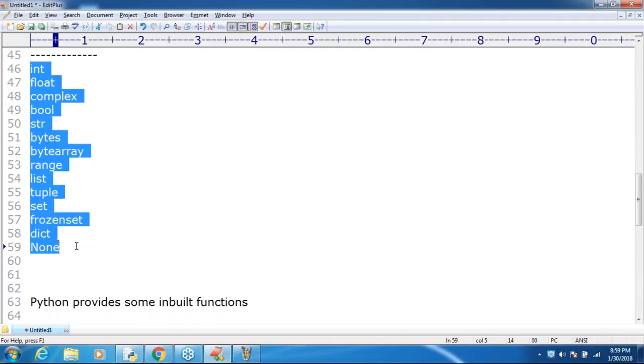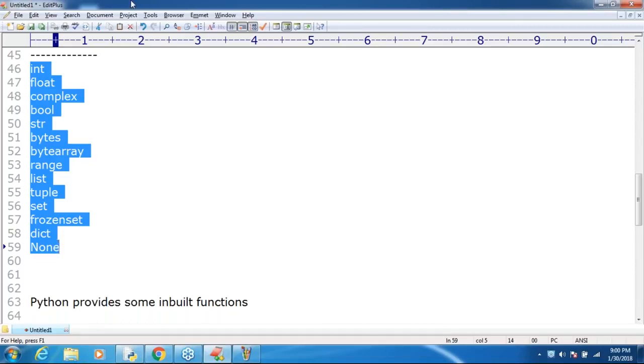No response? Objects. Tuple is an object, yes, good. List is an object. Set is an object. Byte array is also an object. Excellent. Okay, which things are not representing objects? Can you please guide? Which things won't represent objects?